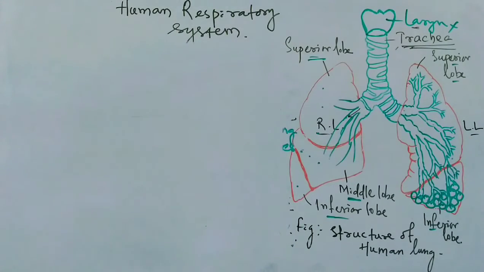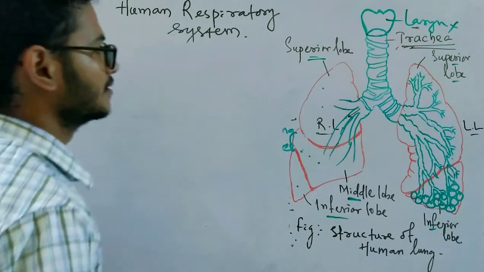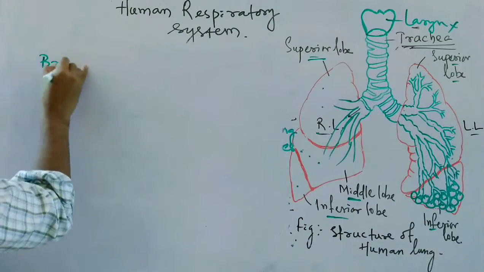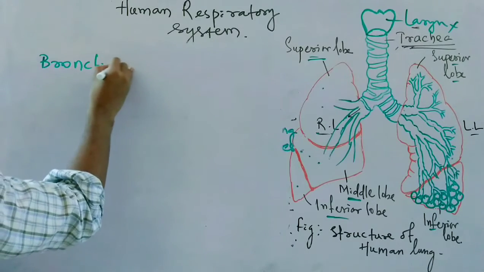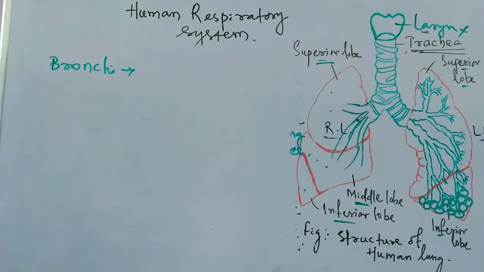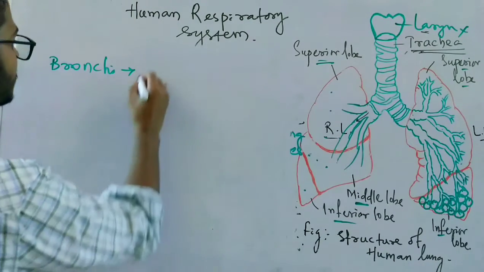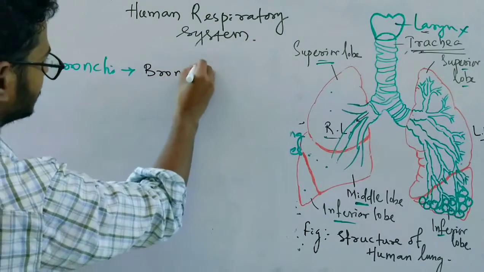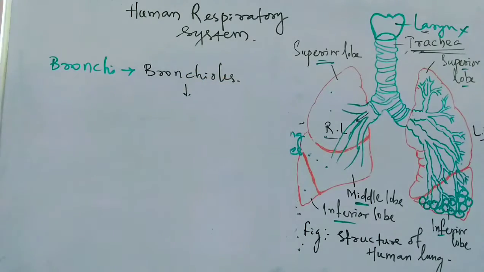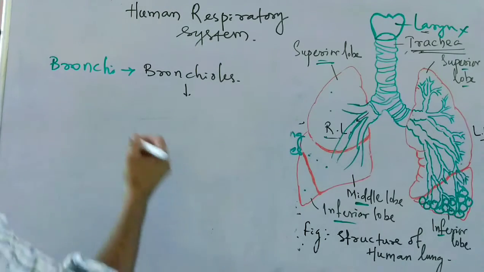So students, what are the divisions? As the trachea is divided into bronchi, the bronchi now divide, and after the division of bronchi, the bronchioles are formed. And these bronchioles again repeatedly divide to form terminal bronchioles.